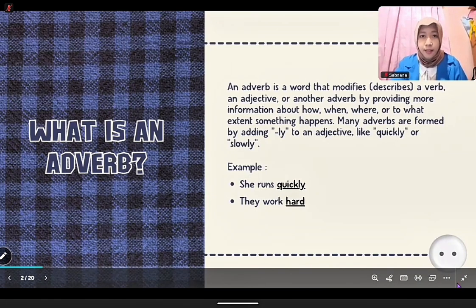First, let's talk about what an adverb is. An adverb is a word that describes a verb, an adjective, or even another adverb. It gives you more information about how, when, where, or how often something happens. For example, she runs quickly, they work hard. In each of these sentences, the adverb explains how the action happens.